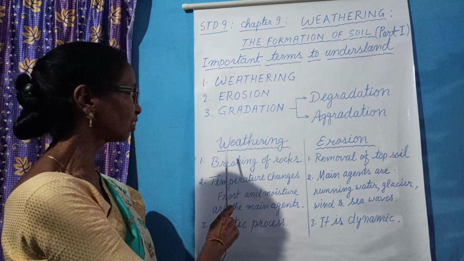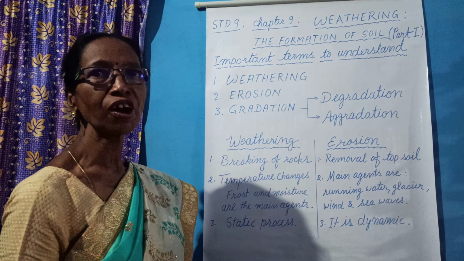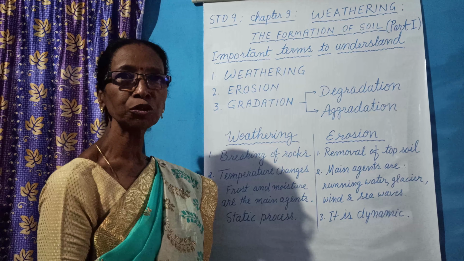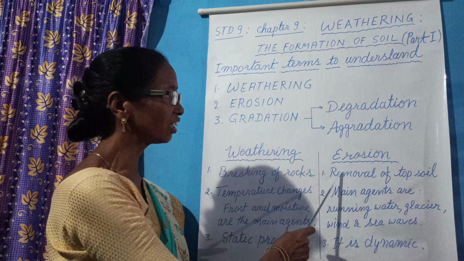If you see the agents of weathering, they are found in the atmosphere like temperature changing, moisture present in the atmosphere and frost action due to the temperature changes that is found in the atmosphere. But the agents of erosion that takes place on the surface of the earth, the main agents are on the surface of the earth, that is running water or glacier or sea waves. So there are differences between weathering and erosion.